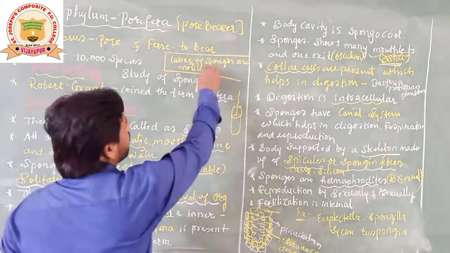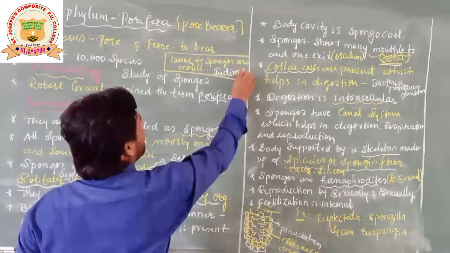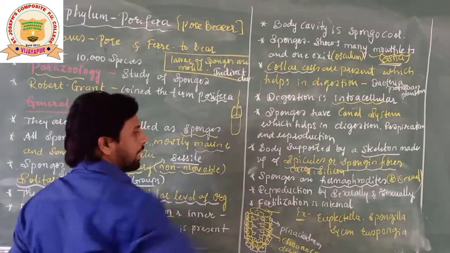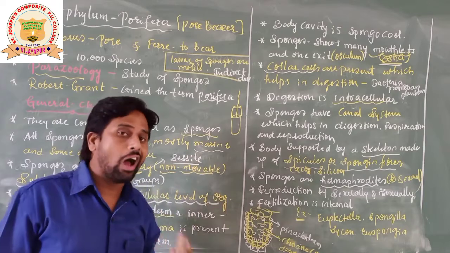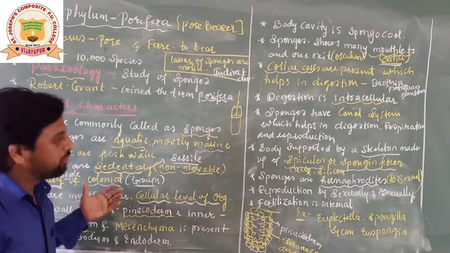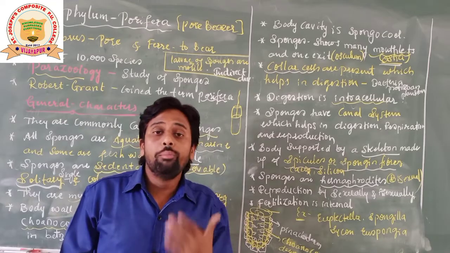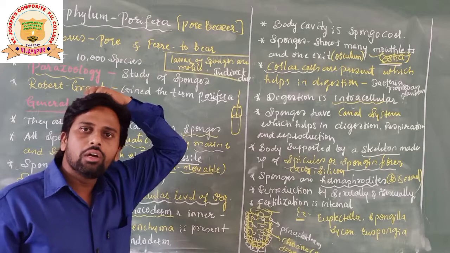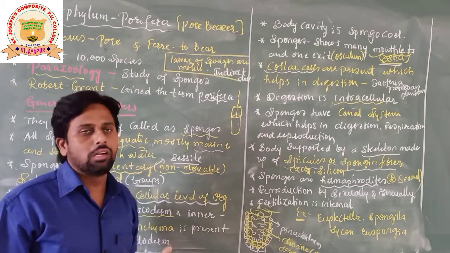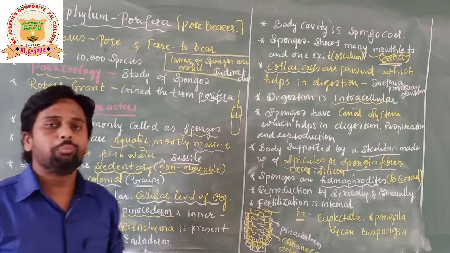It means they are going to show indirect development. Indirect development means they are going to produce larvae. Whenever the individual reproduces, first of all it will give birth to the larva. The larva undergoes changes and it will become an adult. Such type of reproduction is called indirect development, students.